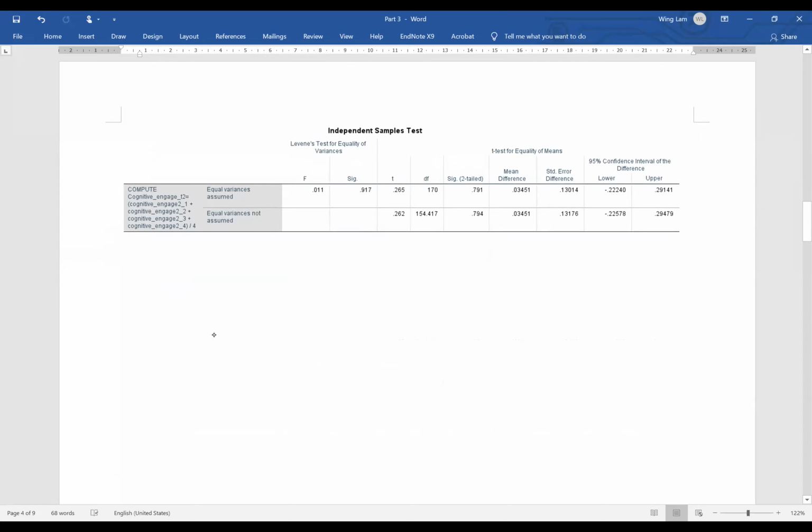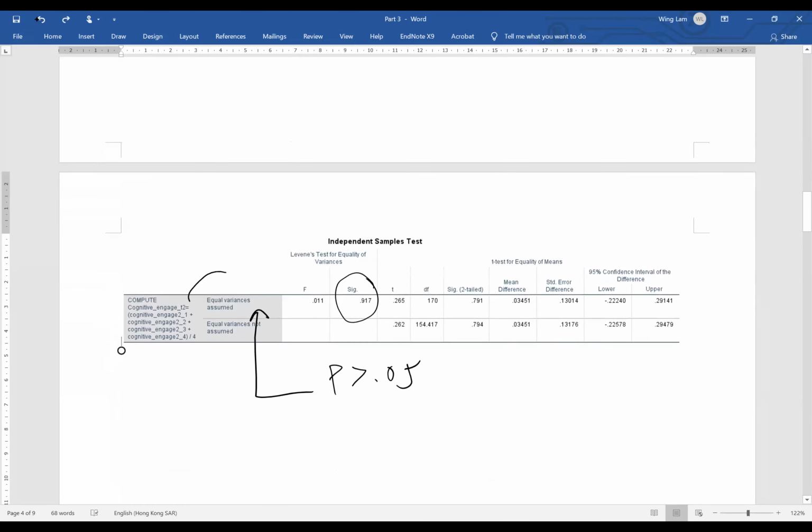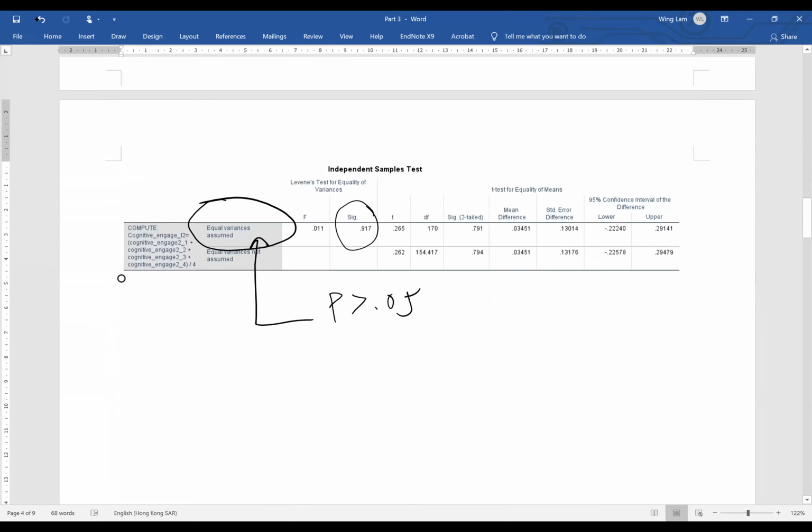First, we will refer to Levene's test. The statistic shows that the p-value is larger than 0.05. In this case, we have to look into the first row of the index. We are assuming that there is an equal variance here. And next, we will refer to the significance level from the t-test for equality of means.